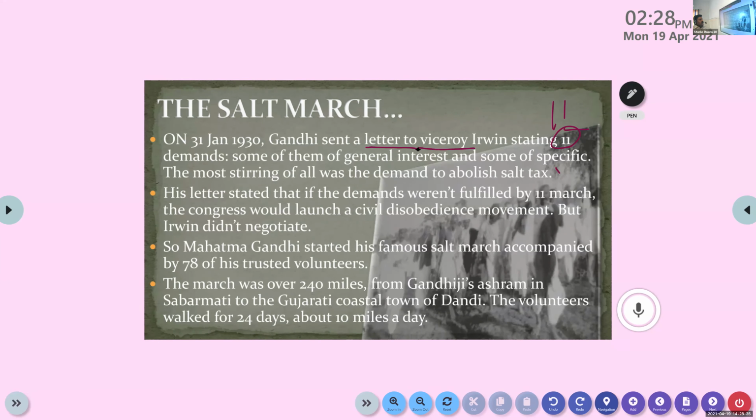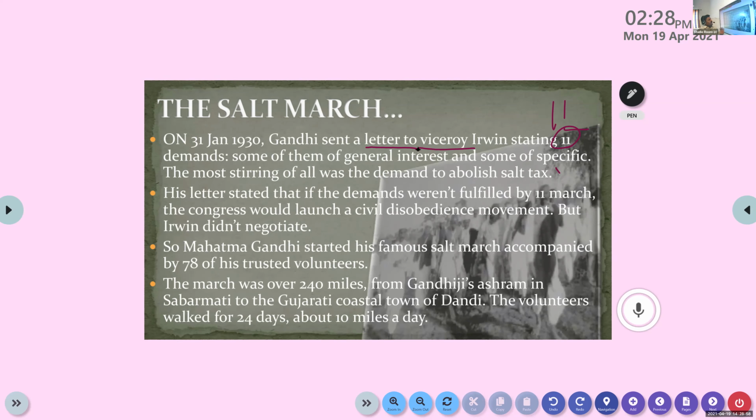Note down 11 demands. Out of these 11 demands, some are of general interest, for the public. Everyone has some interest in that kind of demand, the things that everyone needs.